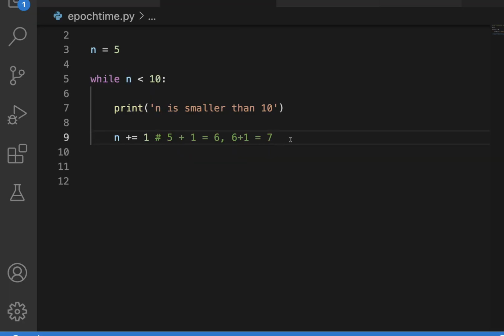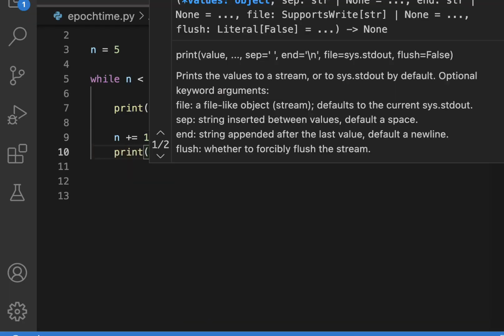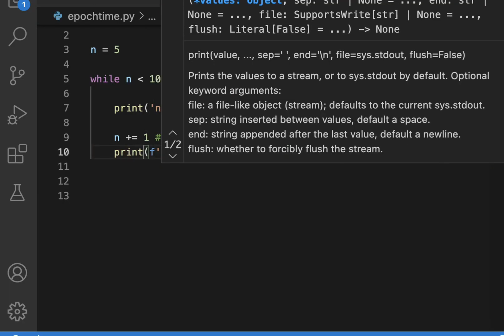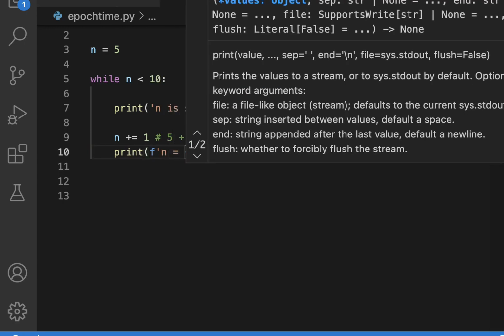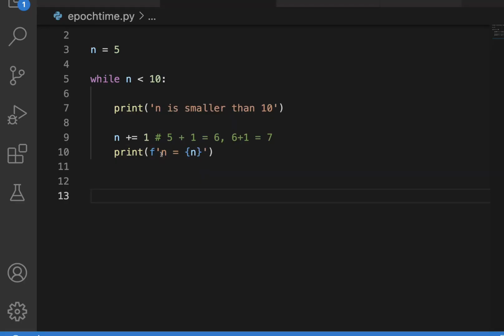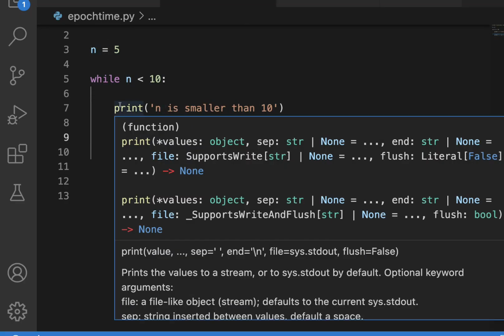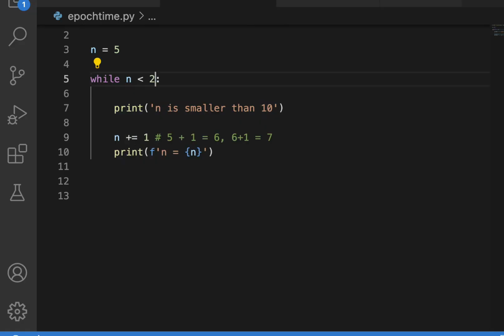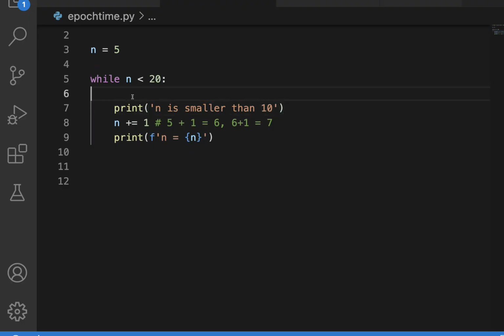So let me go ahead and print, I'm going to use an f-string here, n equals n, so we can see it iterate through and eventually stop. And let's make it 20 so it's a little longer, and this is how you're going to stop your while loop.